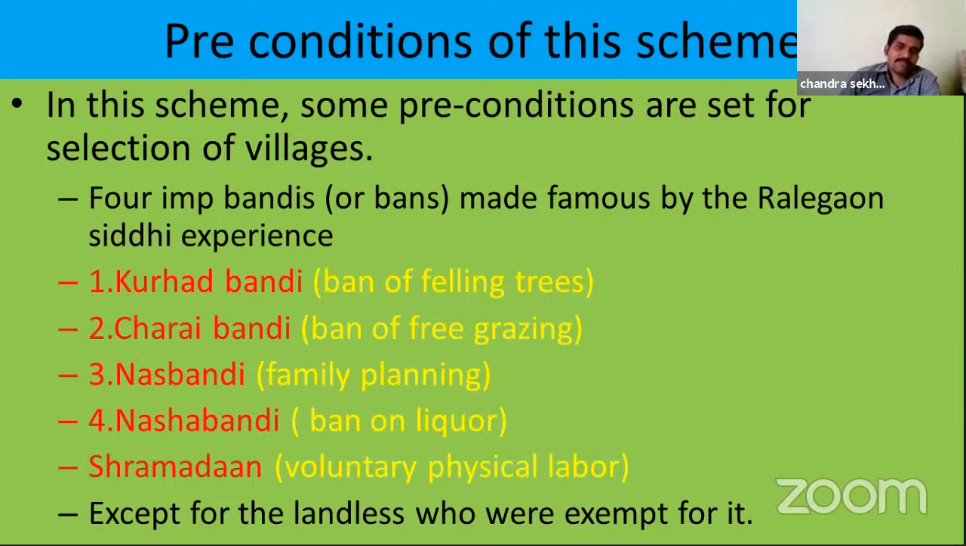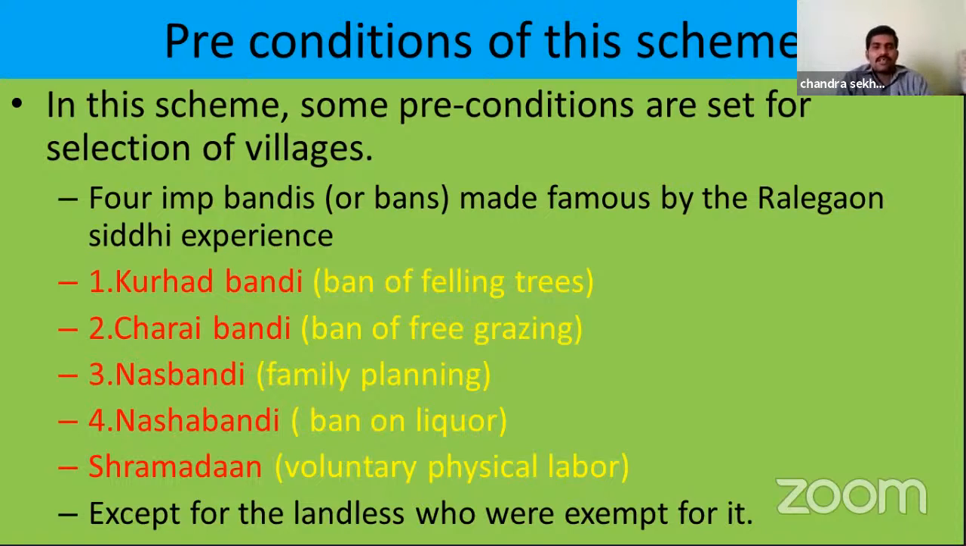Four important bandis or bans. Bandi is nothing but a ban, made famous by the Ralegaon Siddhi experience. Ralegaon Siddhi is famous for Anna Hazare. The bandis which were implemented in the Ralegaon Siddhi experience brought success there. So the same bandis were tried in this scheme also. The first bandi or ban is Kurhat Bandi, that is the ban of felling trees. The villagers should not cut any tree in the village. That is the first condition.